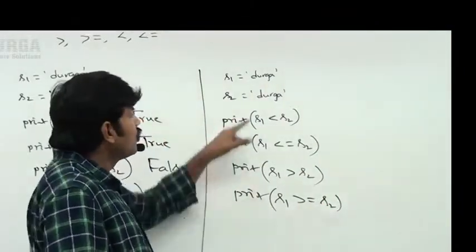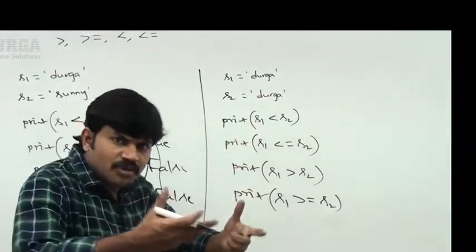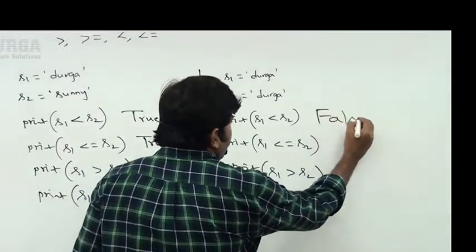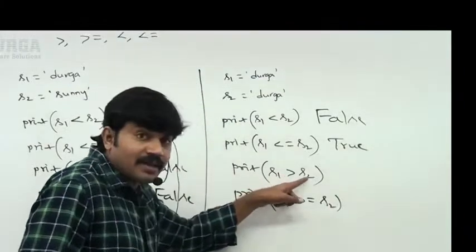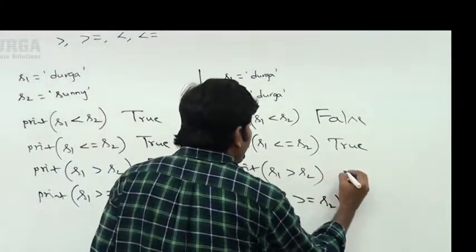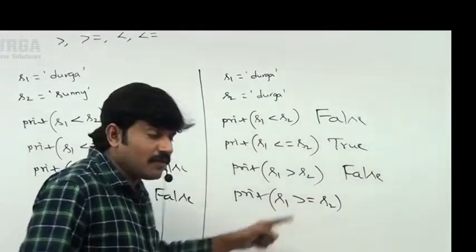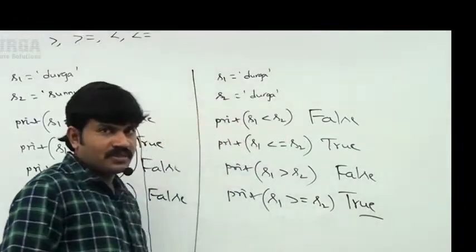Very simple, sir. Durga, both are equal, both are the same. Less than, false is the answer. Less than or equal to, true is the answer. Next, greater than, false is the answer. Next, greater than or equal, true is the answer, because equal is also there. That's why true is the answer, sir.